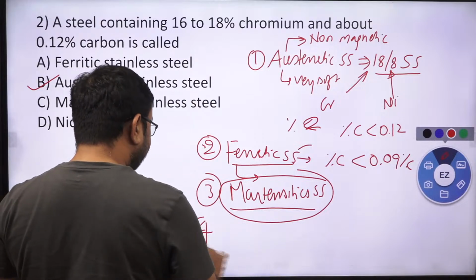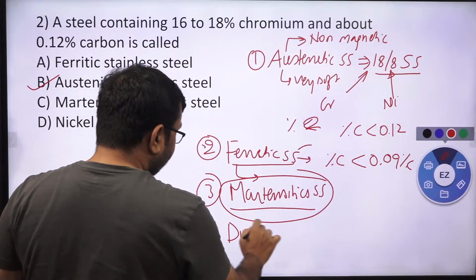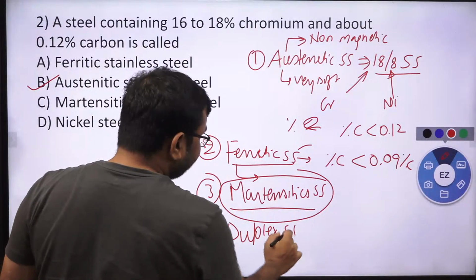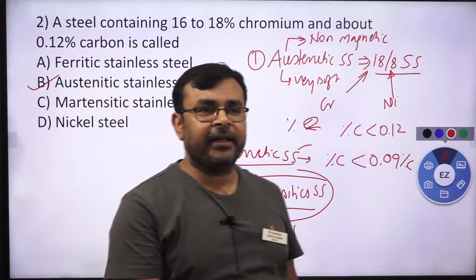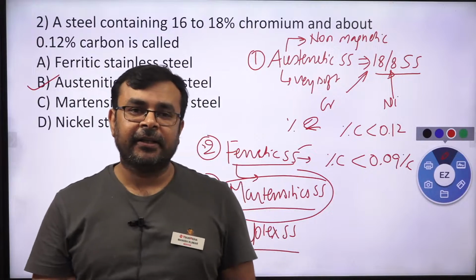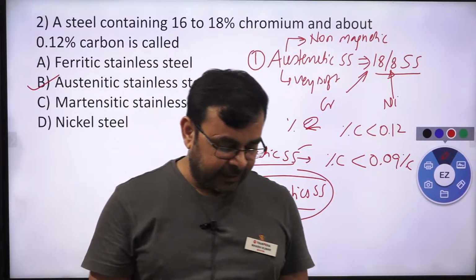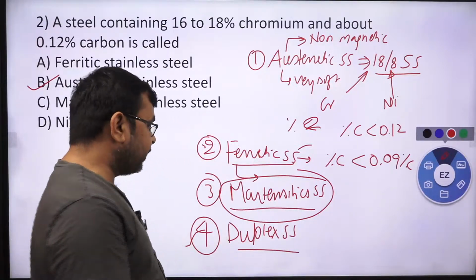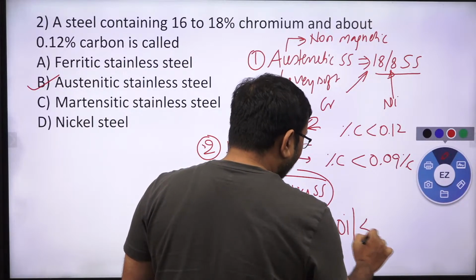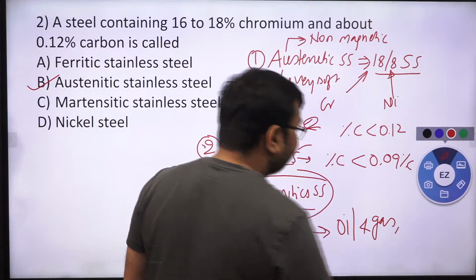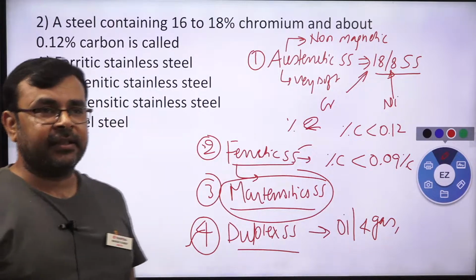And another one is duplex stainless steel. Why is it called duplex? Because half of the stainless steel is made up of austenitic type, and half is made up of ferritic in nature, yes or no. This is called duplex stainless steel, and this is mainly used in the oil and gas industry, or simply we can say chemical industries, correct.